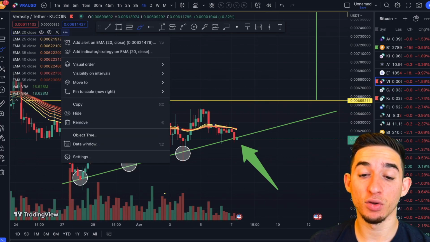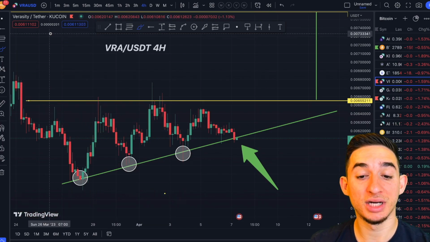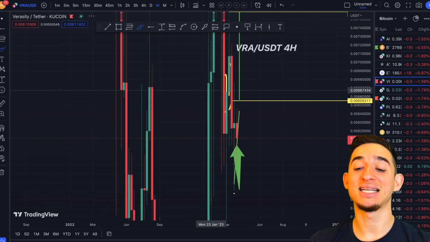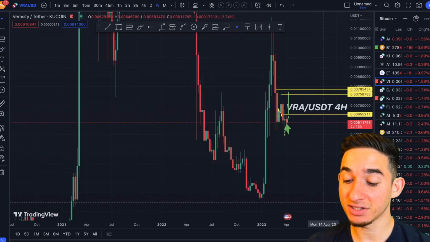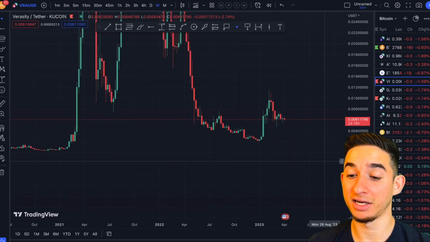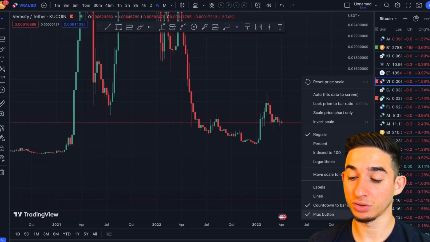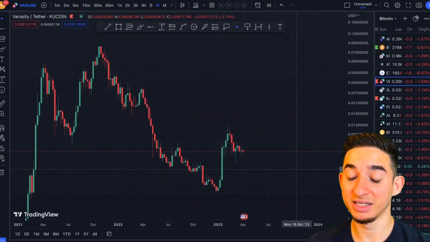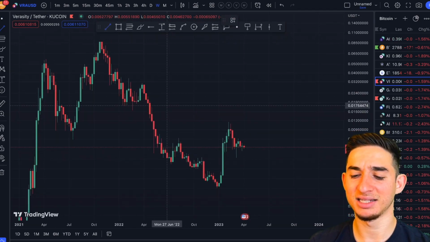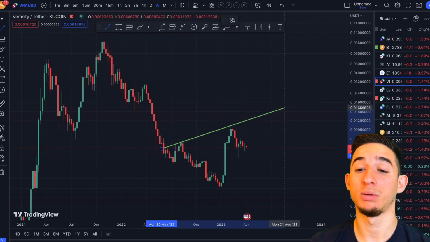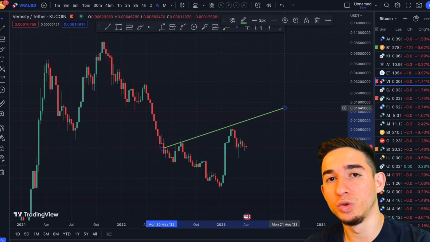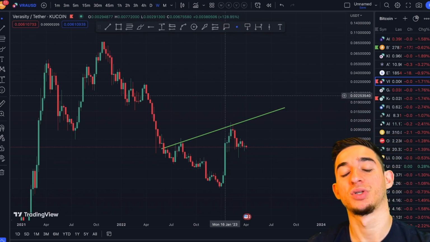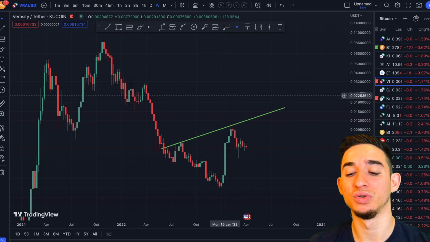And of course, if we have a look on the weekly time frame, you remember I told you guys about the inverse head and shoulder. Yes, that is still valid, by the way, guys. The inverse head and shoulder is in fact still valid. I know a lot of people say, oh, is the inverse head and shoulder valid? Why is it not doing this anymore? Blah, blah, blah. Guys, the inverse head and shoulder is still valid. You guys need to relax. It takes some time. This is on the weekly. We need to remember this is not the 15-minute chart or the 2-minute chart. This is the weekly time frame, so it's going to take longer for these weekly candles to develop, okay?